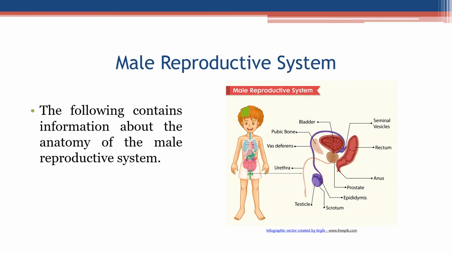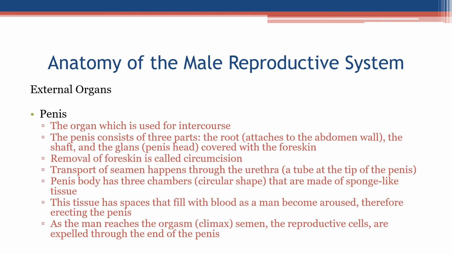Male reproductive system. The following contains information about the anatomy of the male reproductive system. External organs. Penis. The organ which is used for intercourse. The penis consists of 3 parts: the root, which attaches to the abdomen wall, the shaft, and the glans. The penis head is covered with the foreskin. Removal of foreskin is called circumcision.